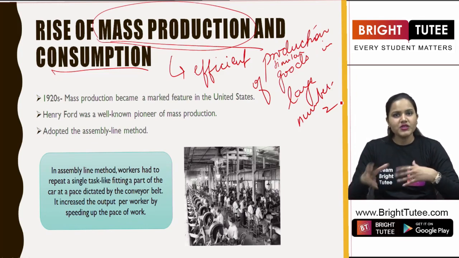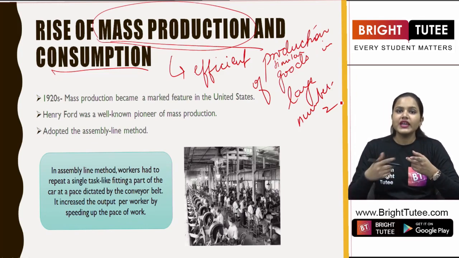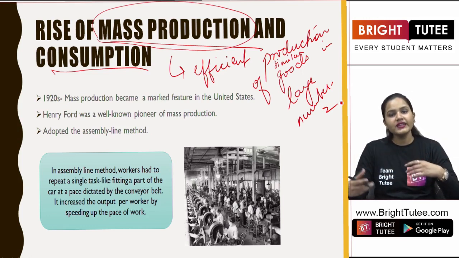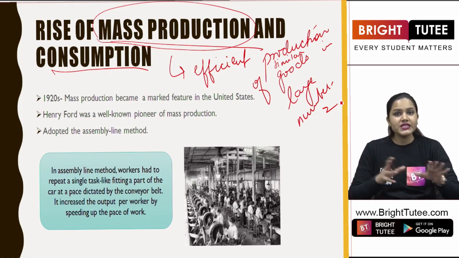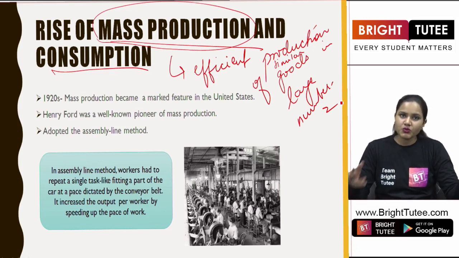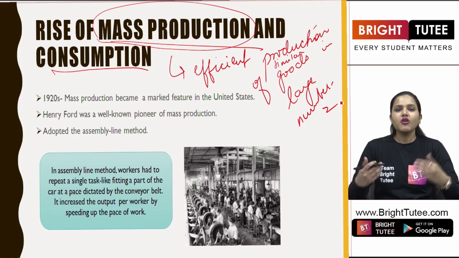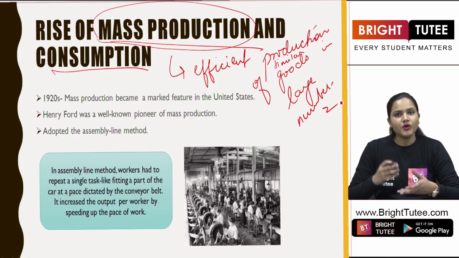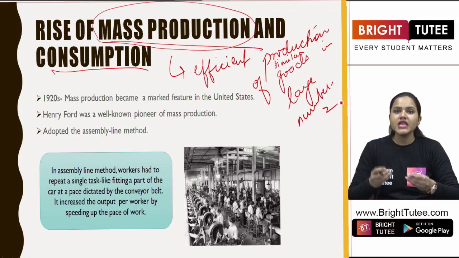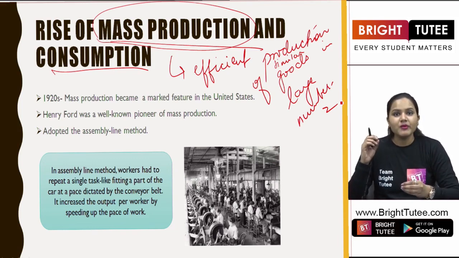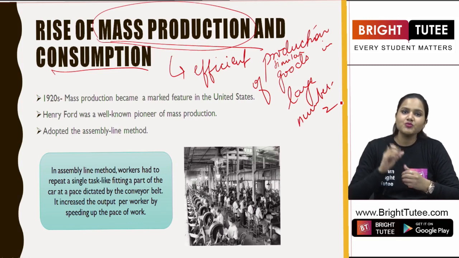So what was happening earlier? We talked about the industries, how they were rising, fluctuating, how the economy was declining, and again stabilizing. We were seeing these changes before the First World War and after that. Now after the First World War, all these countries were trying to recover from the war, trying to stabilize their economy. And meanwhile, here we are talking about the United States. In the 1920s, one of the most important features was mass production.